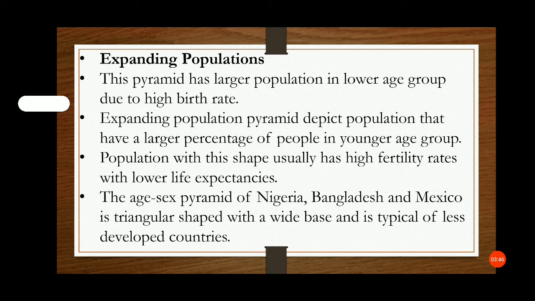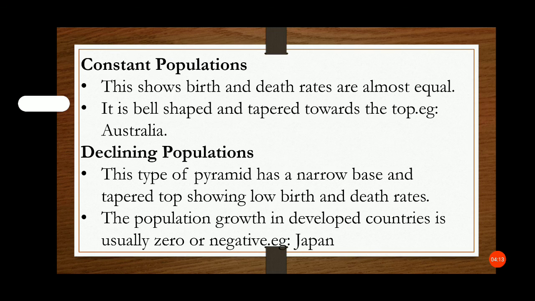Populations with this shape usually have high fertility with lower life expectancy. The age sex pyramids of Nigeria, Bangladesh and Mexico are triangular in shape with a wide base, and are typical of less developed countries.